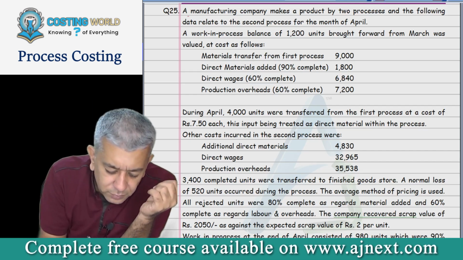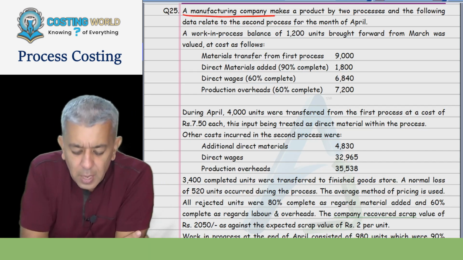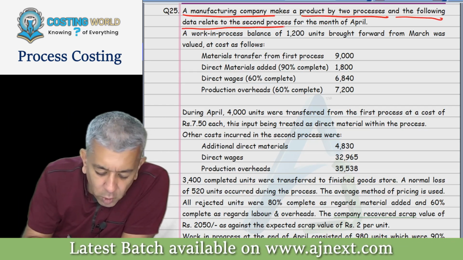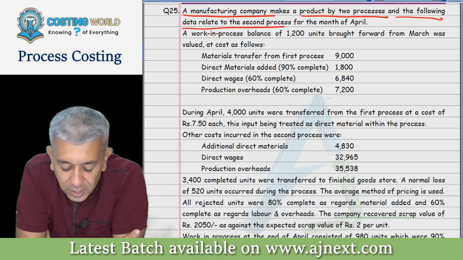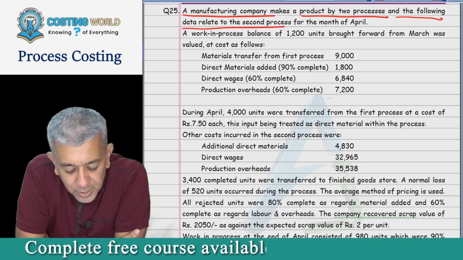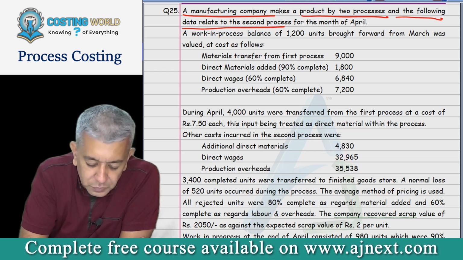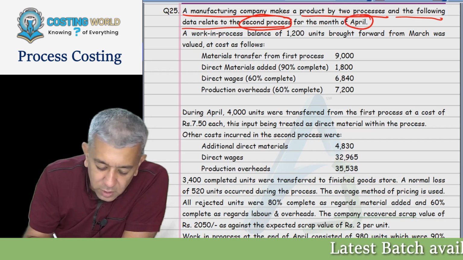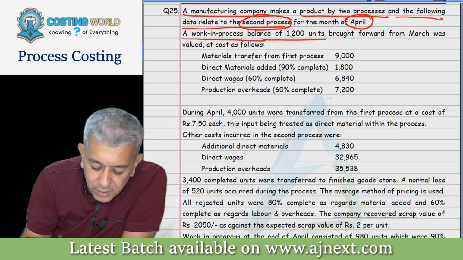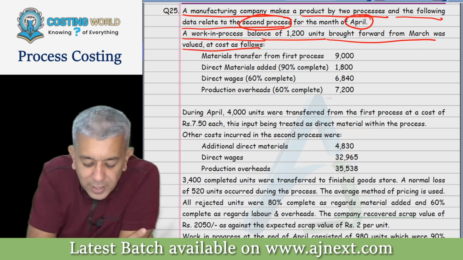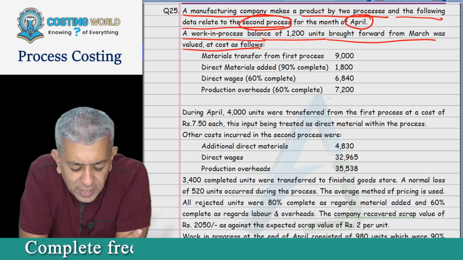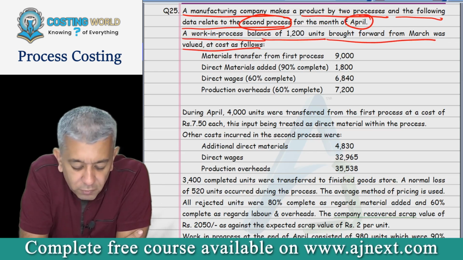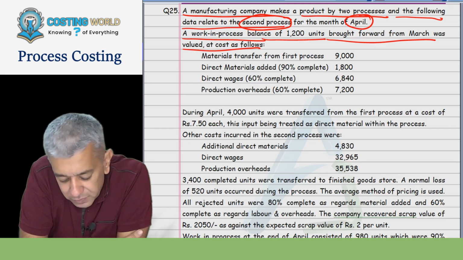A manufacturing company makes a product by 2 processes and the following data relates to the second process for the month of April. So this is the data for the second process for the month of April. A WIP balance of 1200 units brought forward from March was valued at cost as follows. So therefore we had opening WIP of 1200 units, brought forward from March, because this is the data for the month of April.